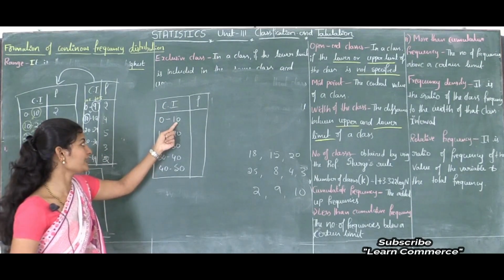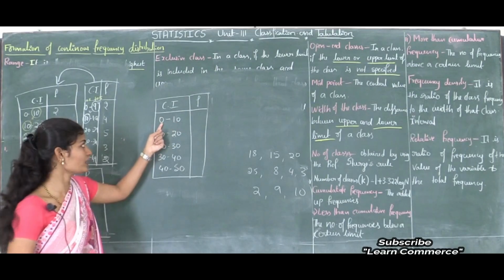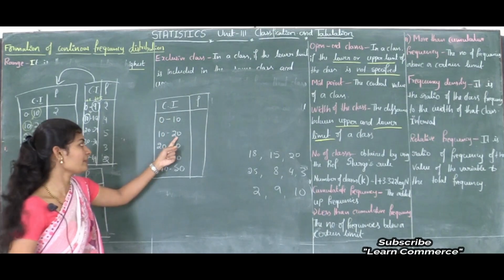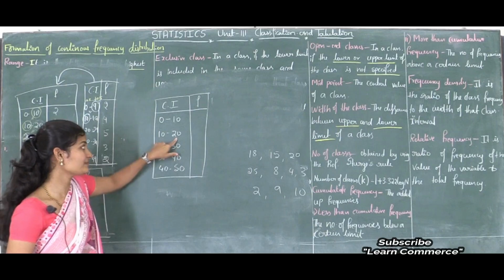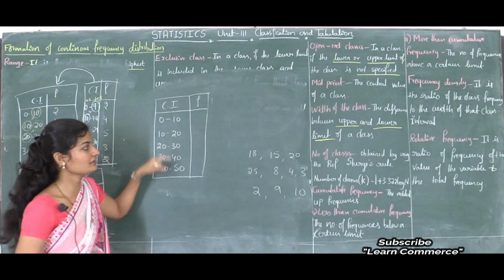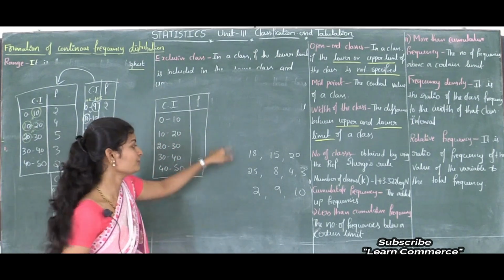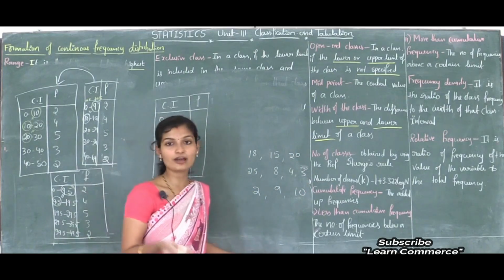That is, the upper limit of a class minus the lower class limit of the class. Like that we can find the width of the class. So if the observation is like this, then how to find out the width?